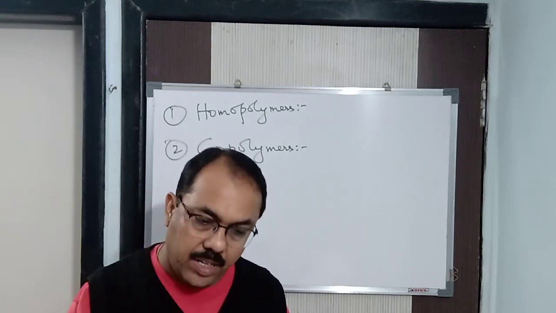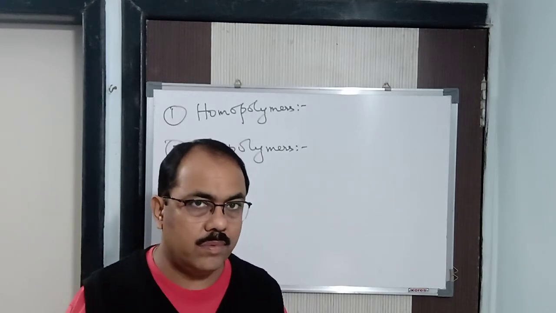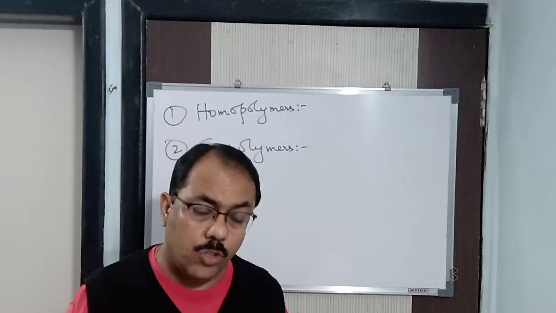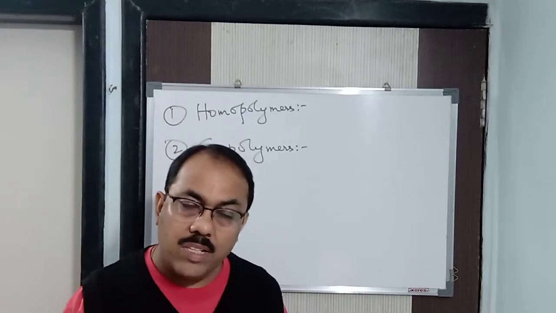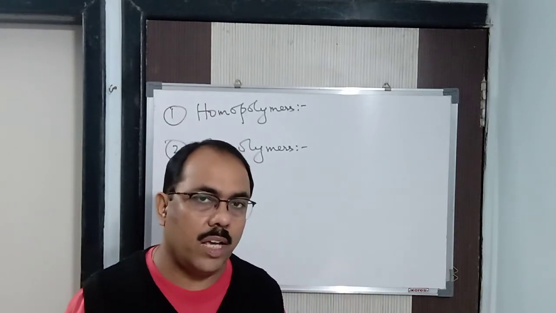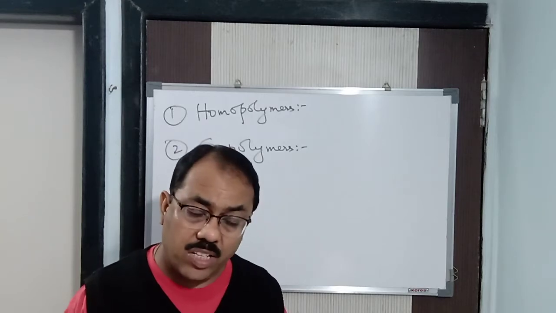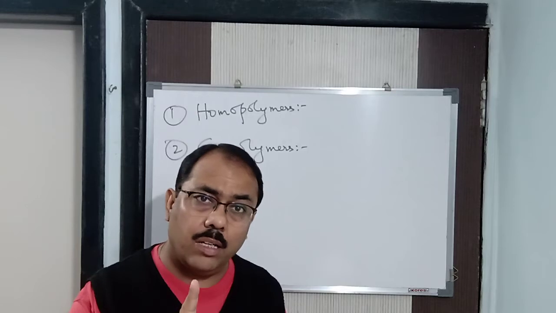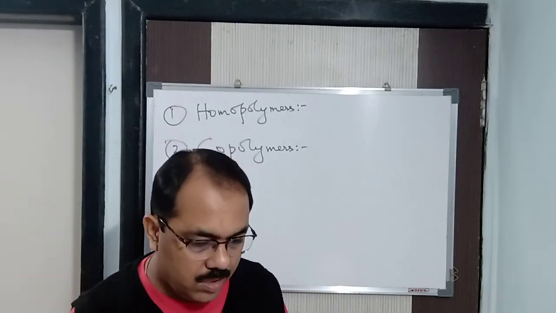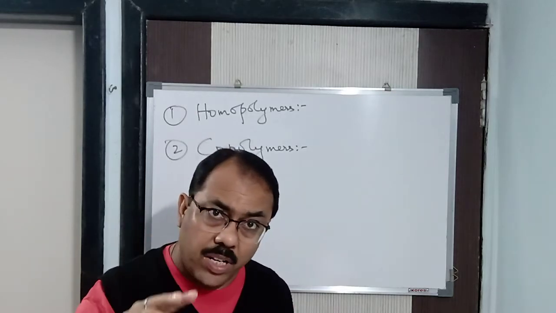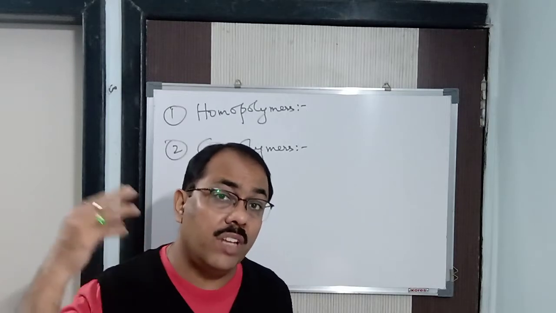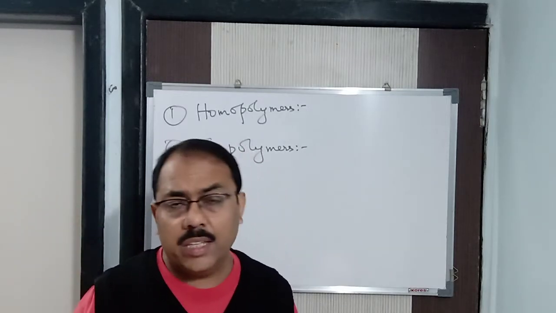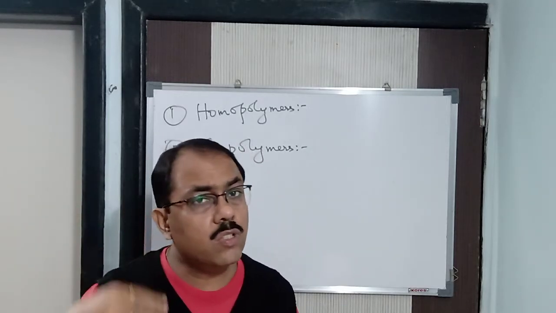In which the repeating unit is only just one type. The structural unit is only one type, due to which it forms a polymer. Means the monomer is of only one type. For example, ethene. Only one repeating unit is there. That is ethene, which gives rise to polyethene. Vinyl chloride, only one repeating unit, gives rise to polyvinyl chloride. Next, propene, which gives rise to polypropene.